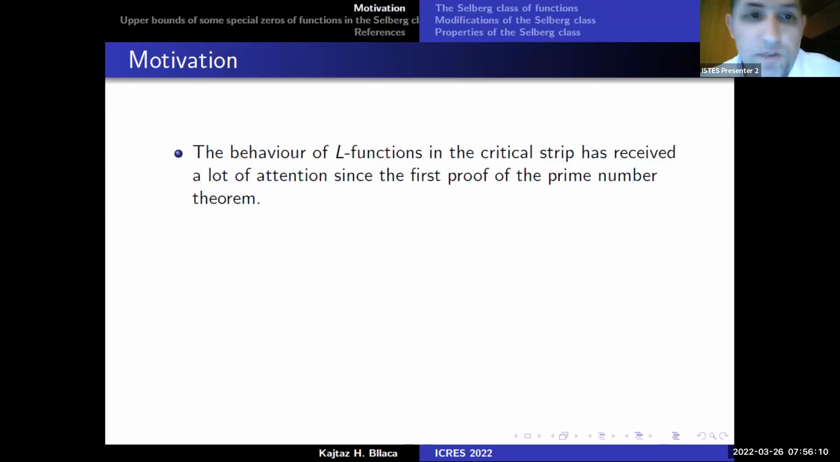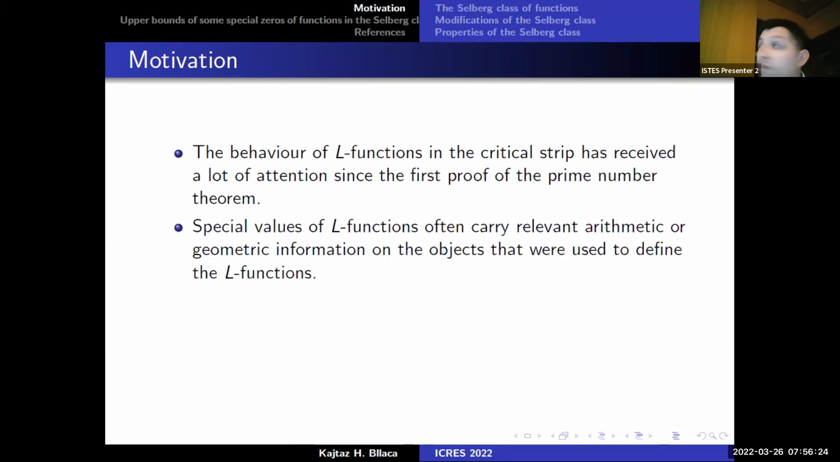First, I will talk about the motivation. The behavior of L-functions in the critical strip has received a lot of attention since the first proof of the prime number theorem. The special zeros of these L-functions carry relevant arithmetic or geometric information on the objects that were used to define these L-functions, also zeta functions.